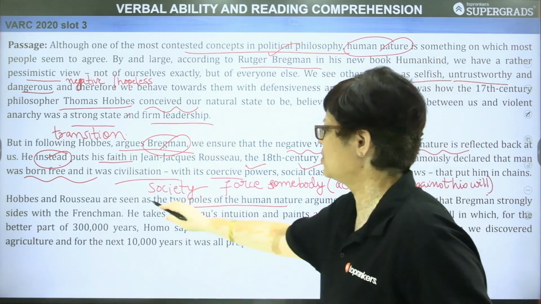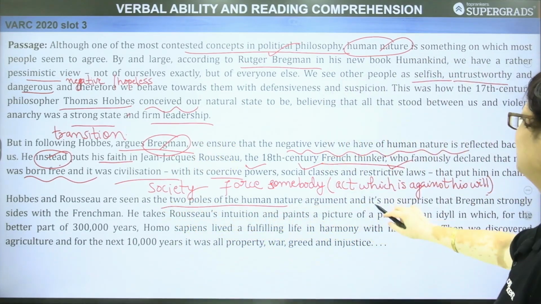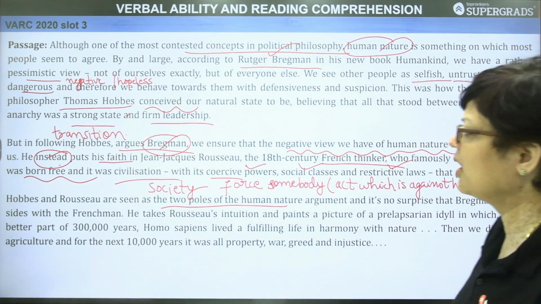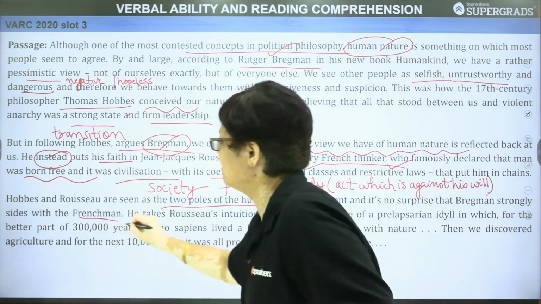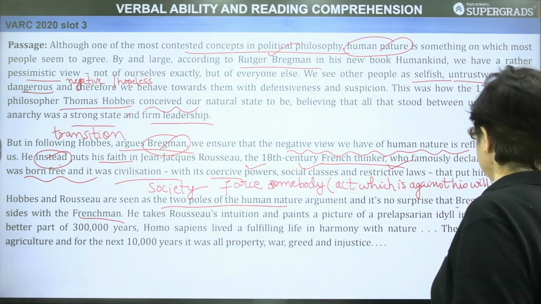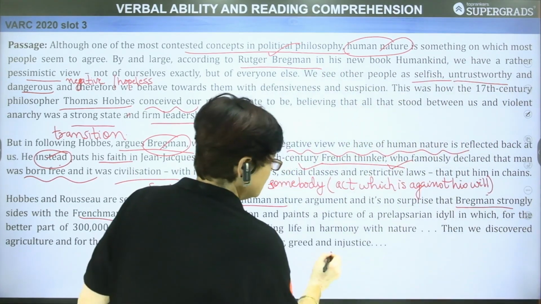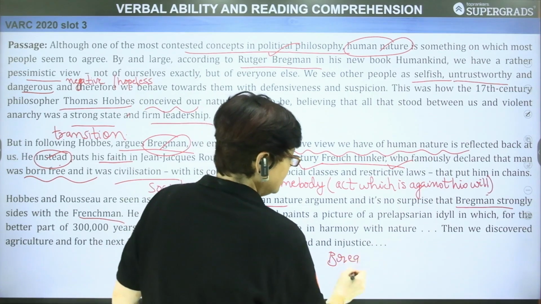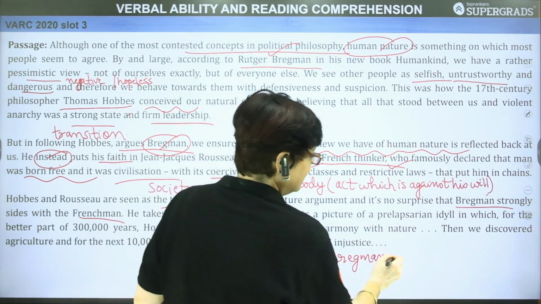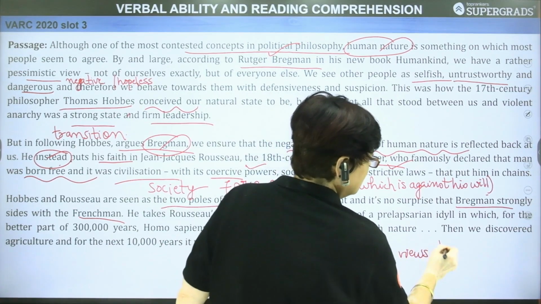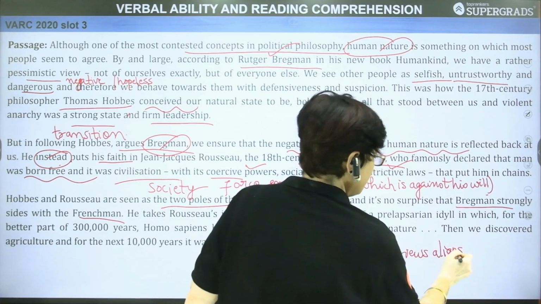Hobbes and Rousseau are seen as the two poles of the human nature argument, and it is no surprise that Bregman strongly sides with the Frenchman. Bregman sides means, on whose side is he? Bregman supports Rousseau. So this has been made very clear here. Bregman's views align with that of Rousseau's.